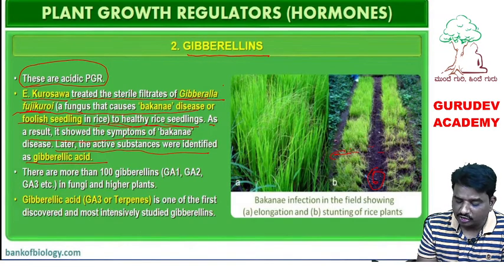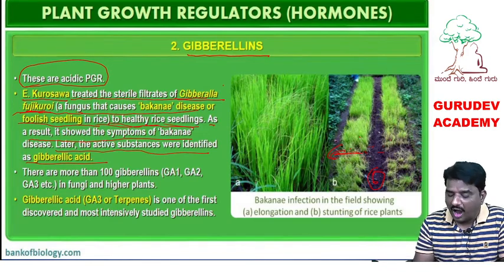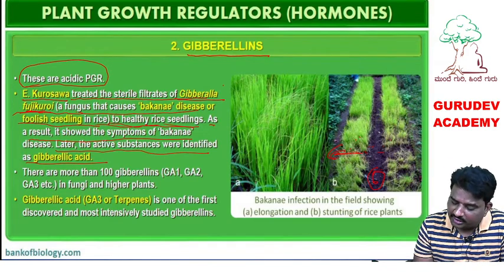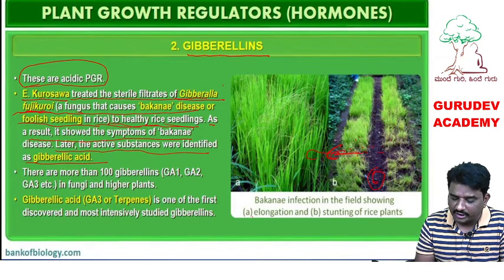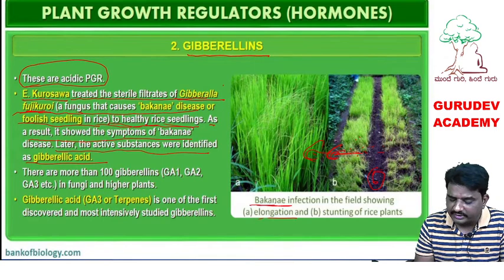This is a shorter rice plant, to which the Gibberella fujikuroi fungi infection is given by the scientist Kurosawa. After giving the treatment of Gibberella fujikuroi fungi, these rice plants grow taller, elongated, and these are called Bakanae diseased plants.